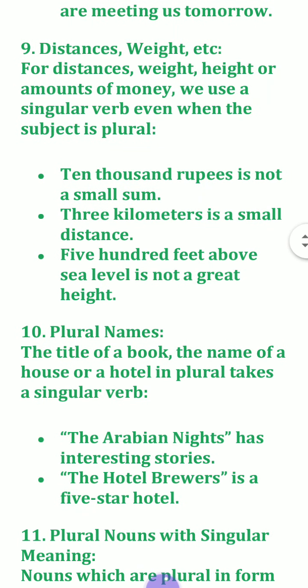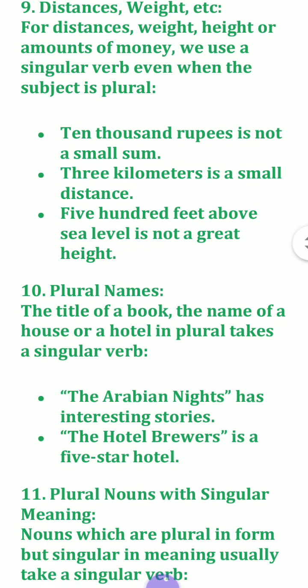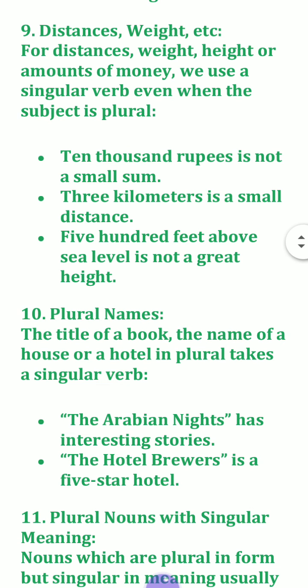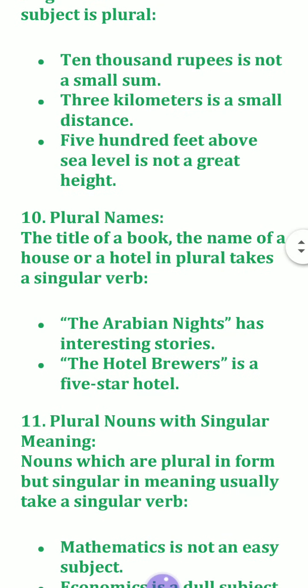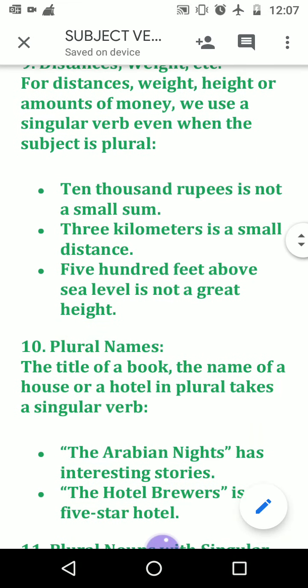Now see next, distances, weight, etc. For distances, weight, height, or amount of money, we use a singular verb even when the subject is plural. In case of distance, weight, and height, we always use a singular verb. Like 10,000 rupees is, 3 kilometers is, 500 feet above sea level is, okay. So height, distance, and weight, they are always singular.